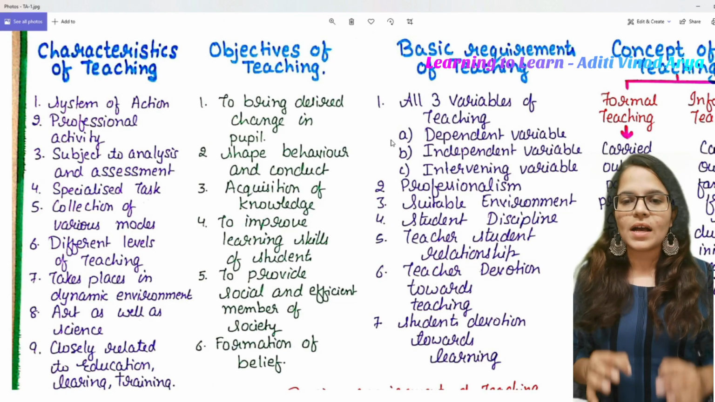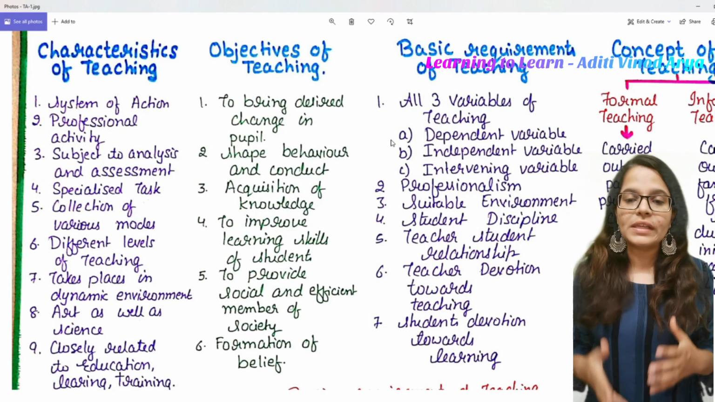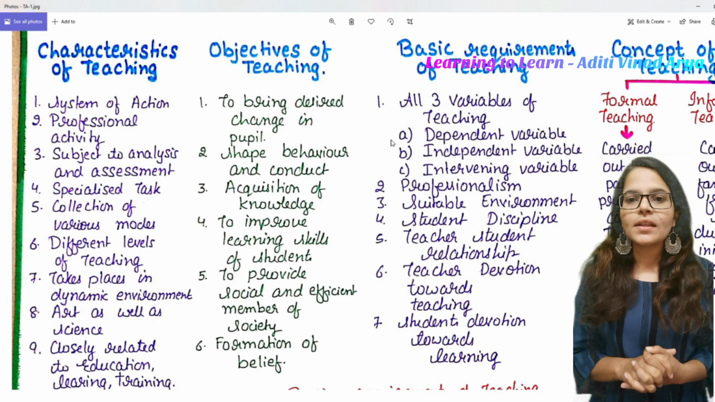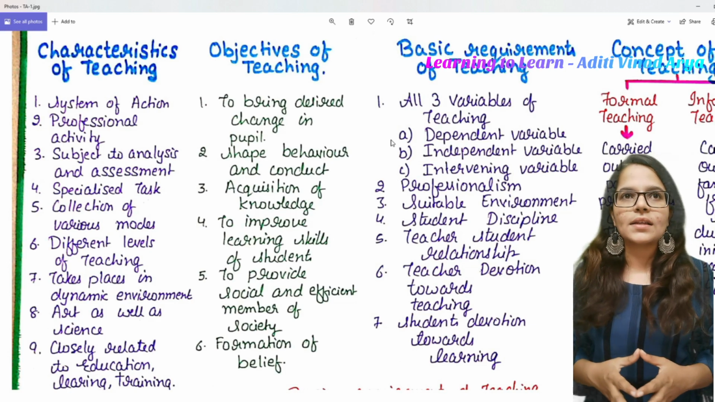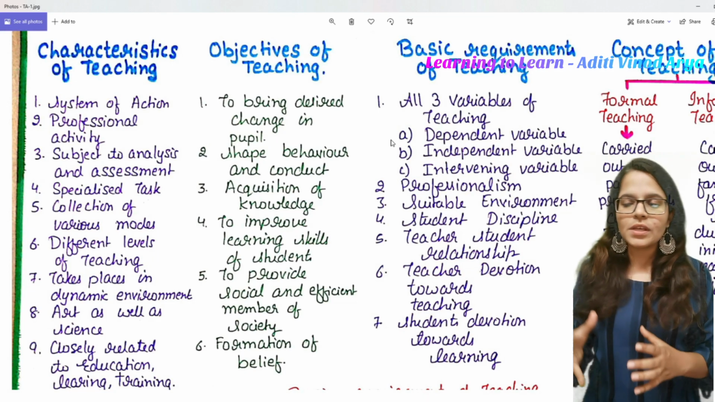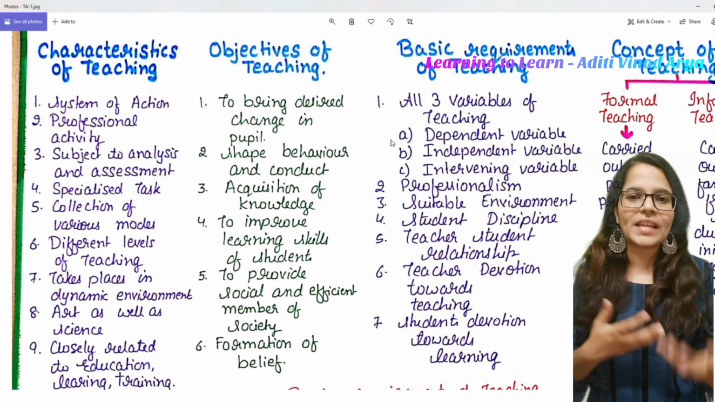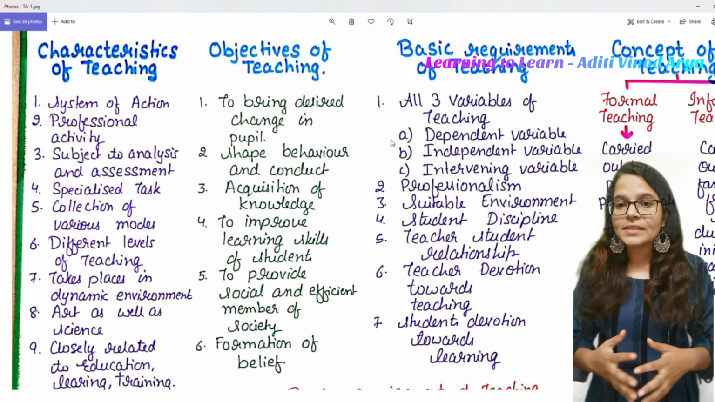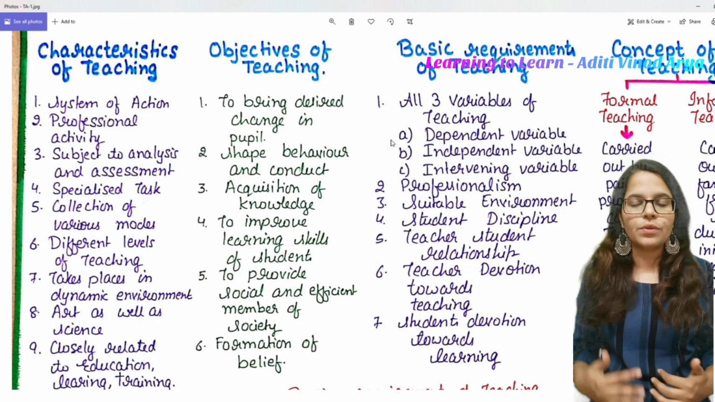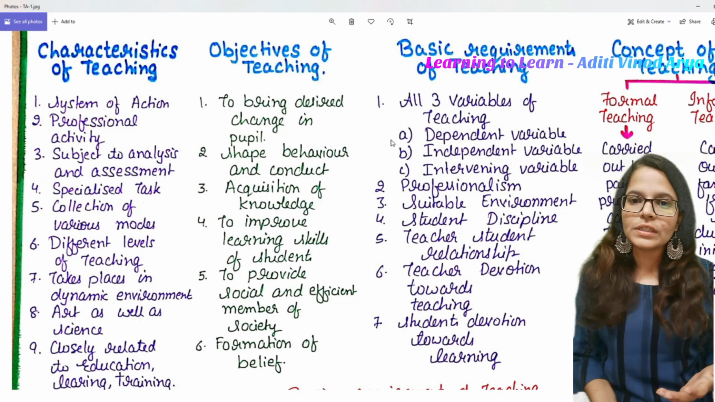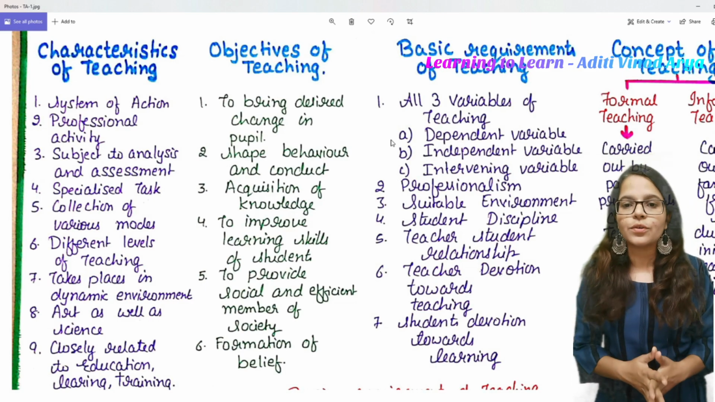Many questions have been asked from this particular first point, to bring desired change in pupil. Yes, that is one of the biggest reasons that teaching is done, so that you can bring a change in the student, that he understands the concepts, he grabs the concepts, he takes into account various things, etc. Then the second is to shape behavior and conduct. Yes, you want to change the student, you want to incorporate good manners, good things and everything, so you want to shape the behavior of a student, and for that you need teaching.